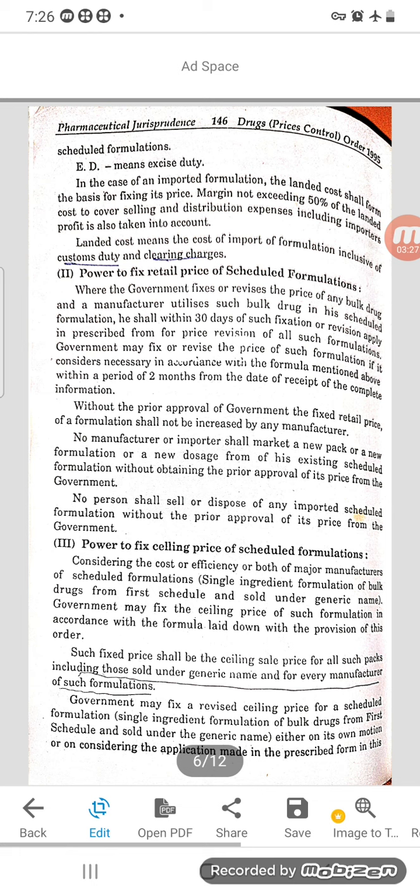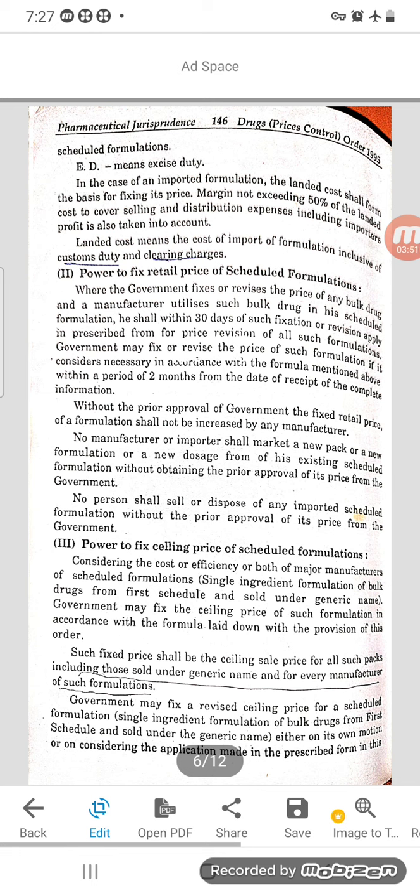So the government will fix the ceiling price of the bulk drug of the scheduled dosage form. Such fixed price shall be the ceiling price for all such packs, including those sold under generic name, and for every manufacturer of such formulation. So the ceiling price will be fixed for everyone.